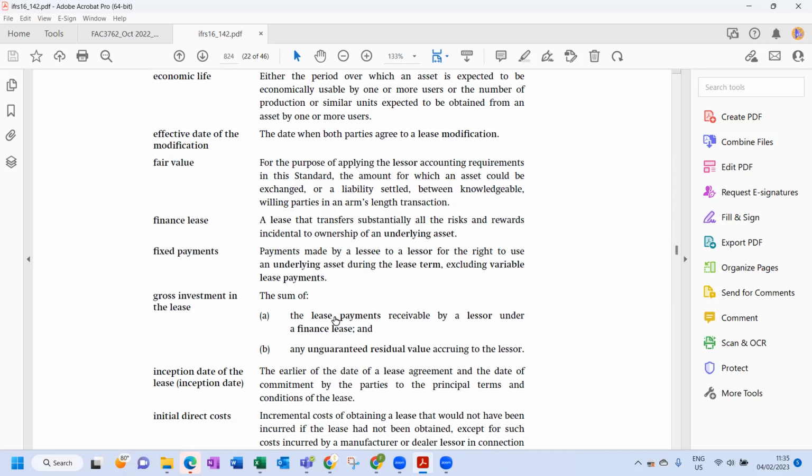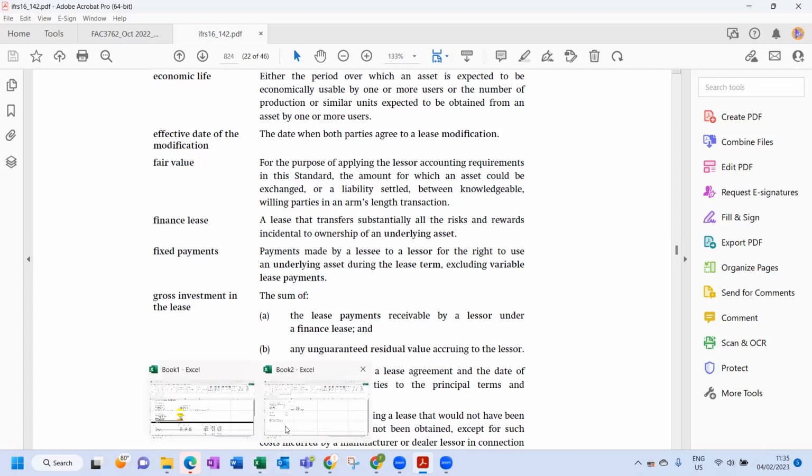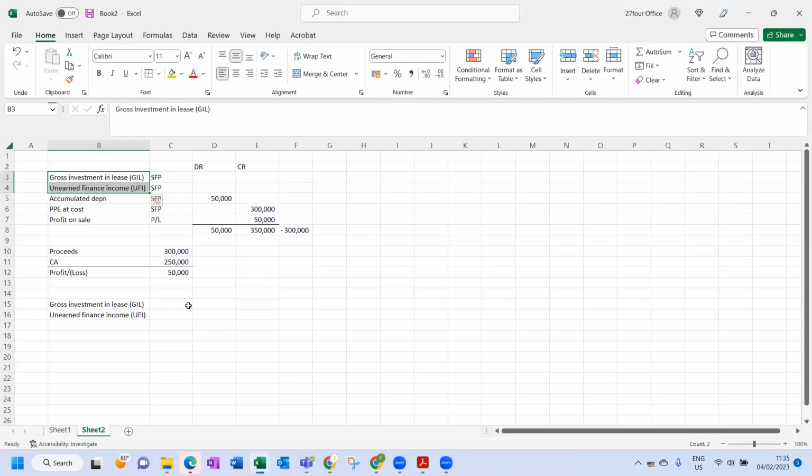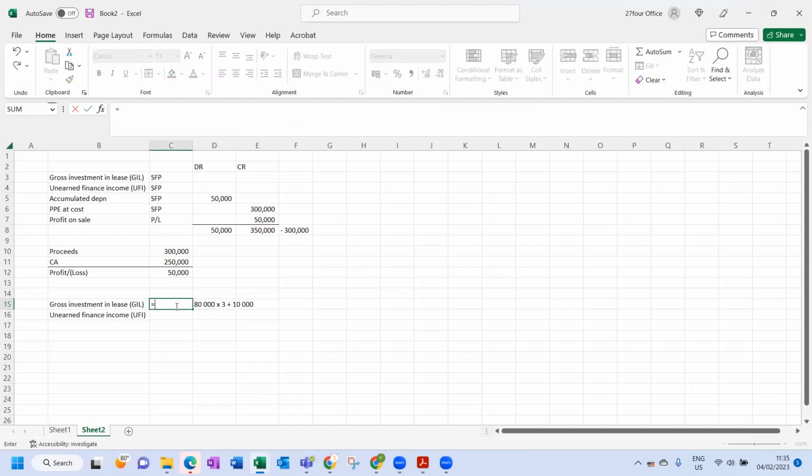Remember, what is the definition of a lease payment? It has four aspects: the fixed, the variable, the guaranteed residual value, and any termination, and an exercise price. Therefore, the gross investment in lease is as follows: 80,000 times 3 plus 10,000 Rand.